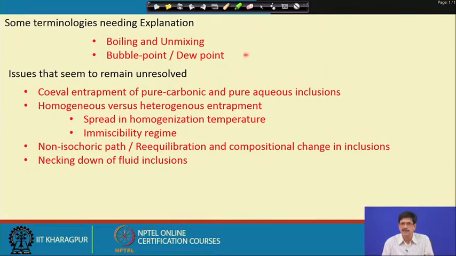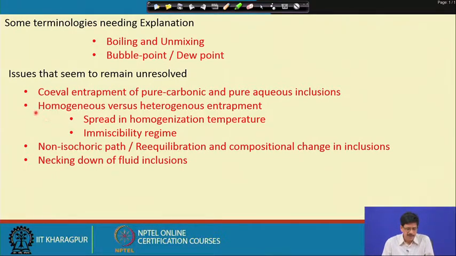Because of their difference in contact angle, carbon dioxide being obtuse and water being acute, water percolates through the grain boundaries, whereas the carbon dioxide is entrapped within the interior of the grain. But we do see innumerable instances where the carbonic inclusion and the aqueous inclusions are entrapped within the interior of the host mineral grain itself.